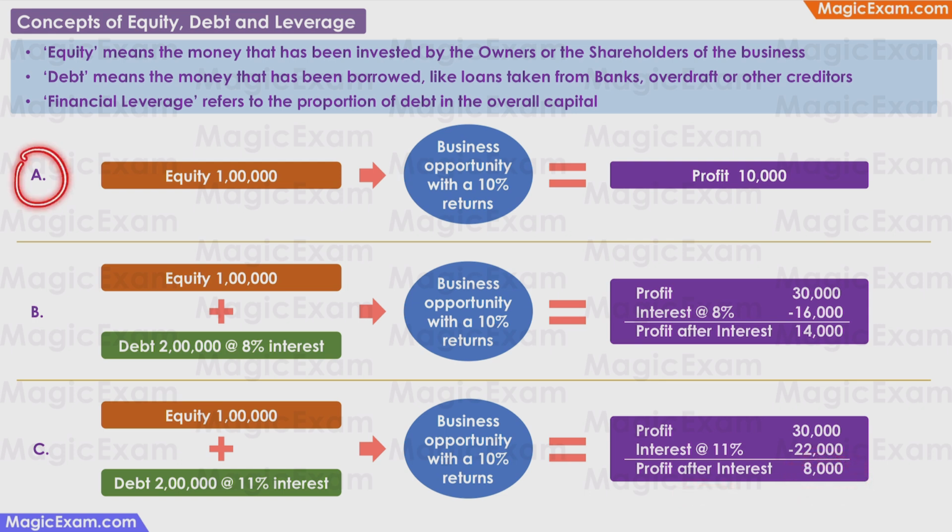In company A, the entire funding has been done through equity. There is no debt, there is no leverage. In company B, the funding is done through 1 lakh equity and 2 lakh debt, which means that they invested a larger amount than company A. And because the interest that they paid on the loan at 8% is less than the 10% returns, they made an additional profit of rupees 4,000, which is more than what company A made.